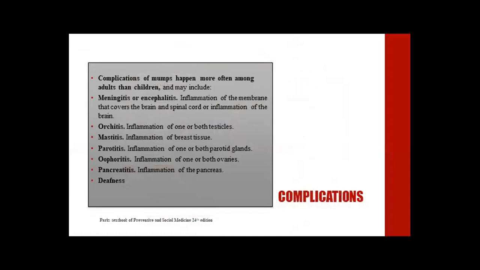Complications of mumps happen more often among adults than children and may include meningitis or encephalitis, which is inflammation of the membrane that covers the brain and spinal cord, or inflammation of the brain; orchitis, which is inflammation of one or both testicles in males; mastitis, inflammation of breast tissue; parotitis, inflammation of one or both parotid glands; oophoritis, inflammation of one or both ovaries in females; pancreatitis, or inflammation of the pancreas. Although complications are very rare in mumps, the most common complication reported is orchitis or oophoritis in male and female.